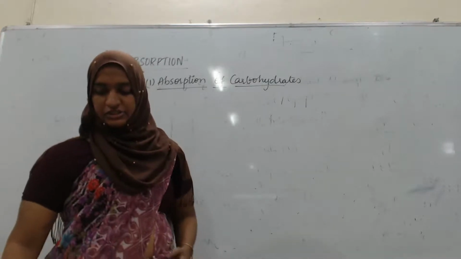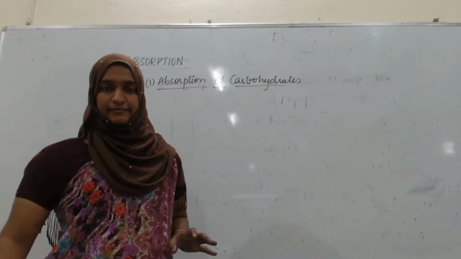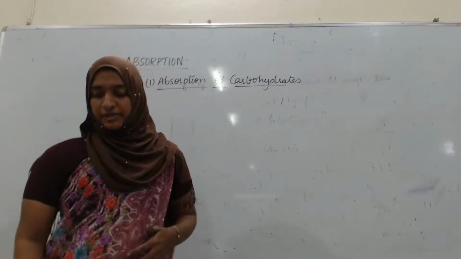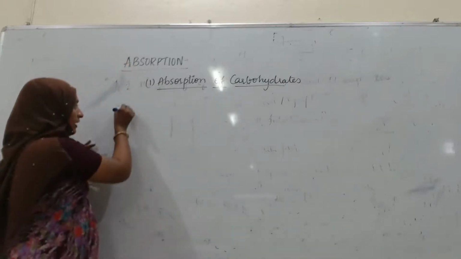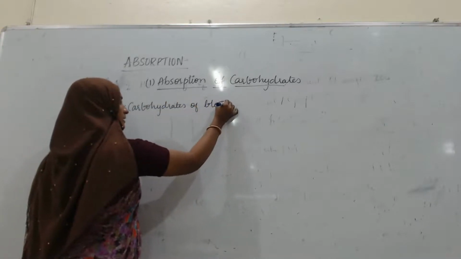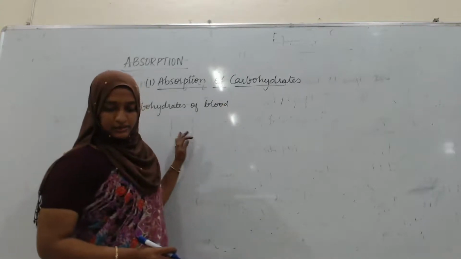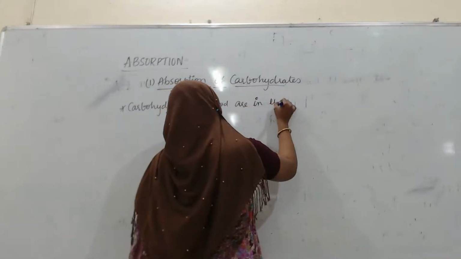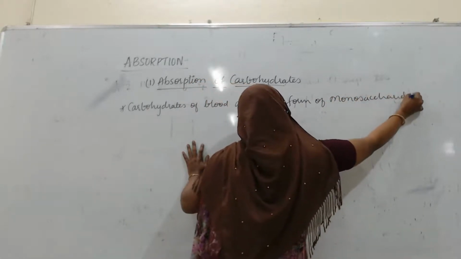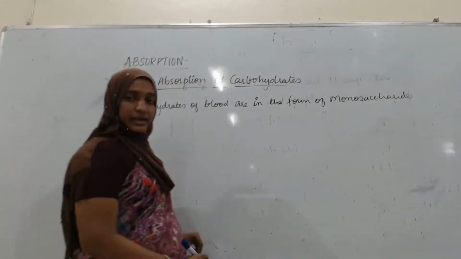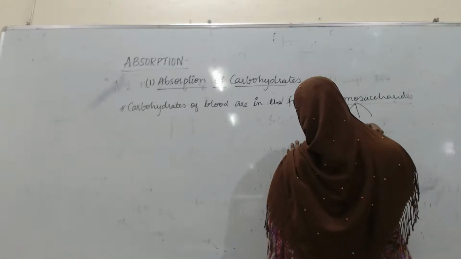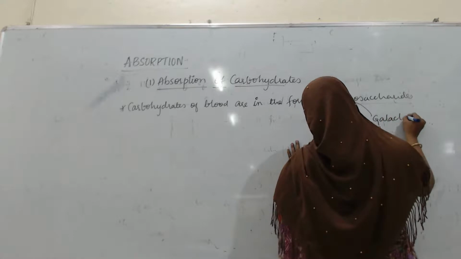See here, after digestion, carbohydrates in the blood are in the form of monosaccharides, simple sugars. Whatever carbohydrates pass into the blood will be in the form of monosaccharides, such as glucose, fructose and one more, galactose.